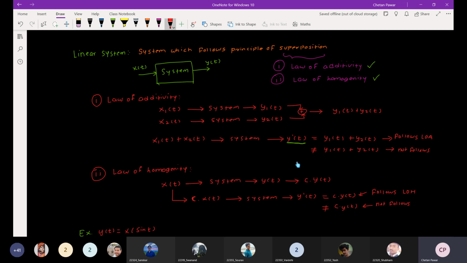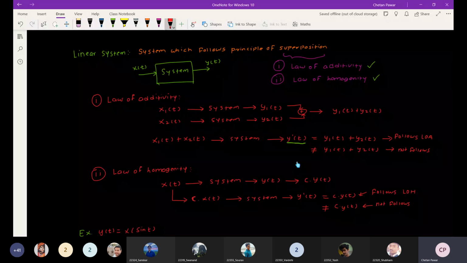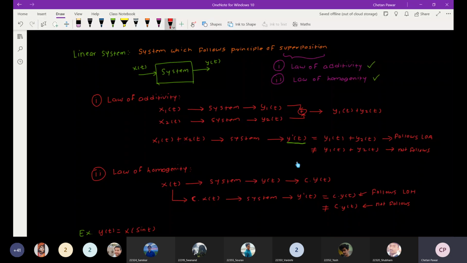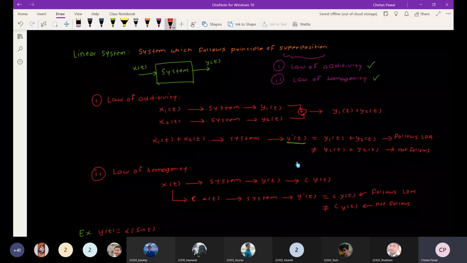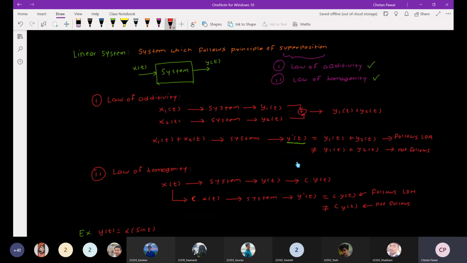After applying x of t to the system we get y of t, and we multiply that output by a constant to get c y of t. In the other scenario, we first multiply the constant with the input and then apply it to the system.